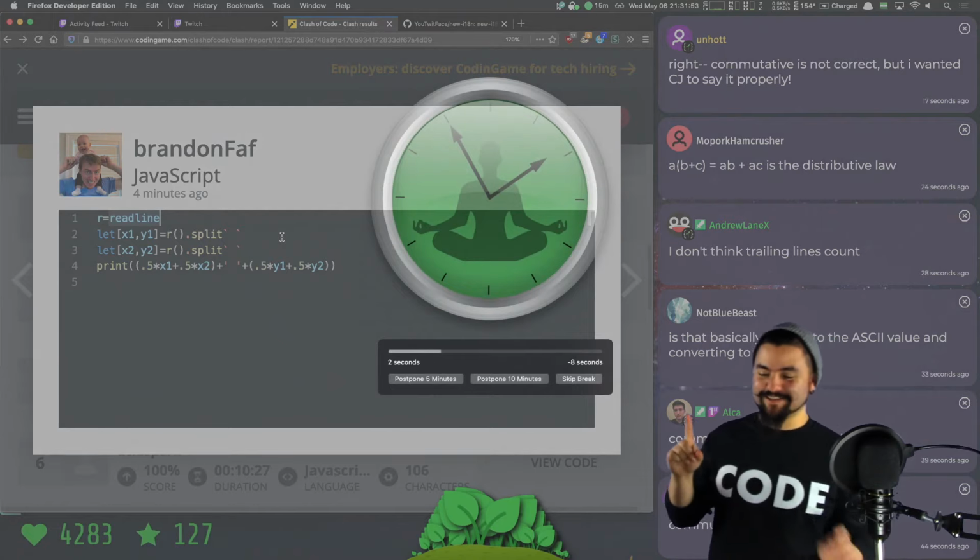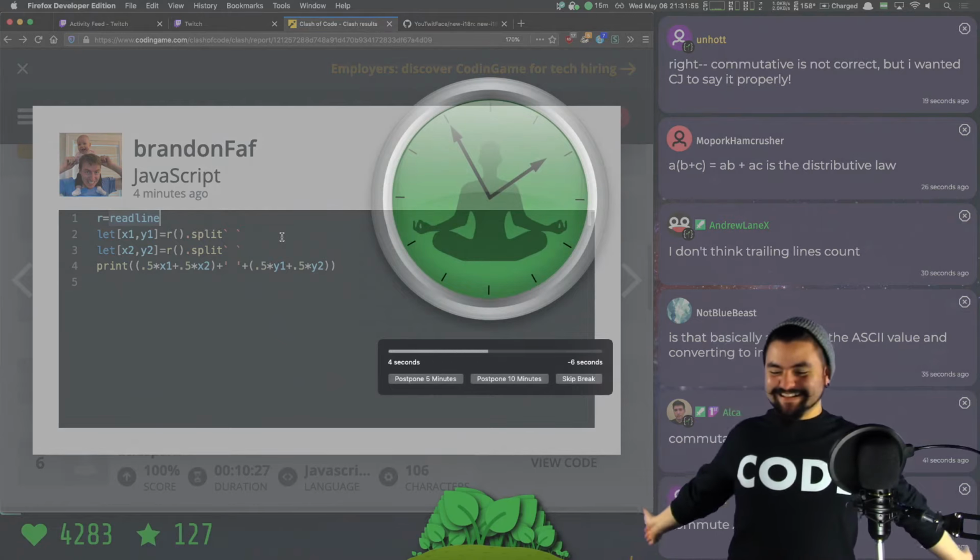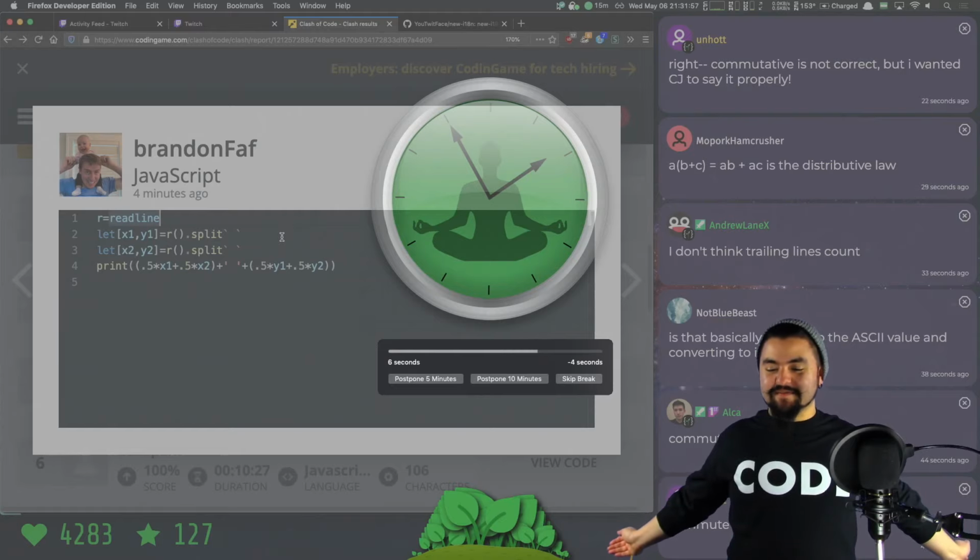Commutative is not correct. It's the distributive property. Okay, so a times b plus c is the same thing as a times b plus a times c. Very cool.